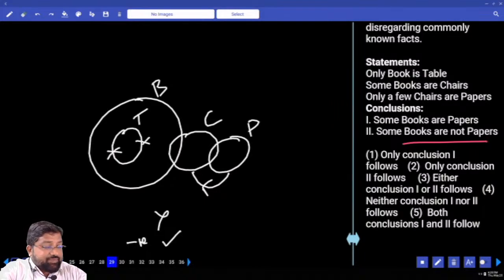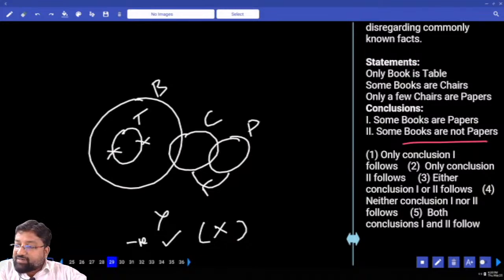All books are papers. Can I take all the books inside papers? Impossible. Why? Because of table. Only book is table, and when I try to put this book inside paper, table is also going inside paper. Can table go and touch paper? What's the answer? Only two. Clear?